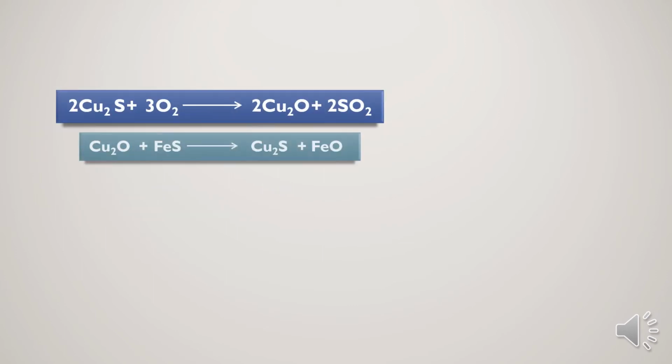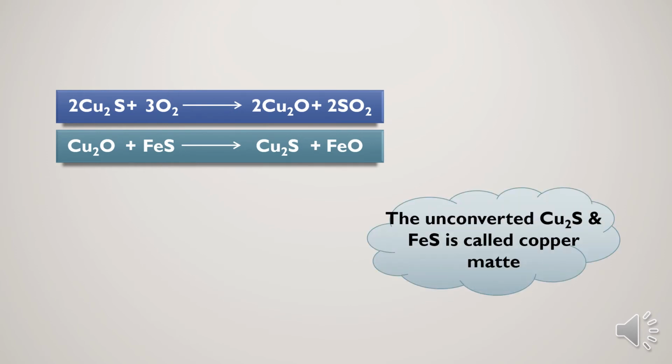So these are the remaining reactions once again. See here, the cuprous sulfide is there, no? This cuprous sulfide will oxidize to Cu2O plus SO2, sulfur dioxide gas is released. And this Cu2O will once again react with FeS and convert back into cuprous sulfide, plus iron oxide is obtained.